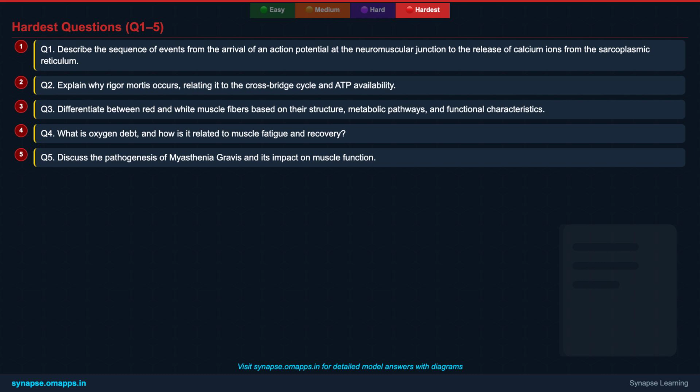Differentiate between red and white muscle fibers based on their structure, metabolic pathways, and functional characteristics. Q4. What is oxygen debt, and how is it related to muscle fatigue and recovery? Q5. Discuss the pathogenesis of myasthenia gravis and its impact on muscle function. Take your time, these require detailed answers.